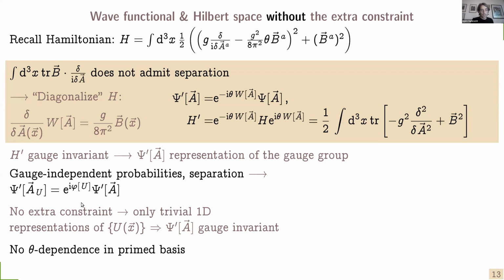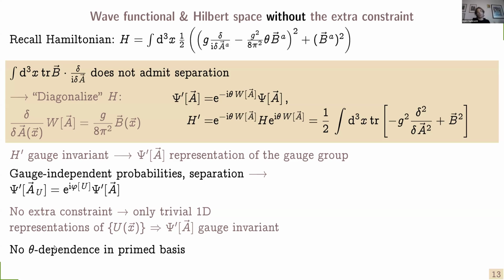And now, since there are no extra constraints on the gauge transformations, namely we drop the constraint that U should go to a constant at infinity, all of these transformations are now continuously connected with the identity. There are only trivial representations, so this phi has to be chosen identically zero, and therefore psi is gauge invariant. And gauge invariance here means that there's no theta dependence in the primed basis.